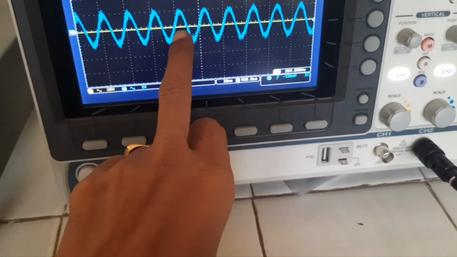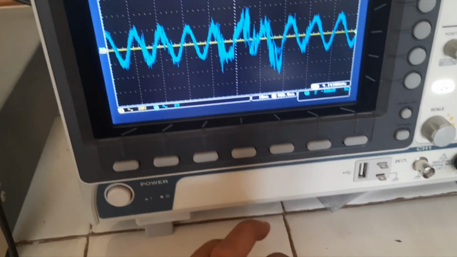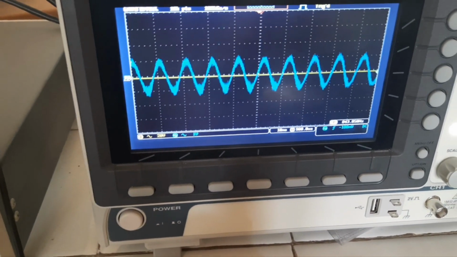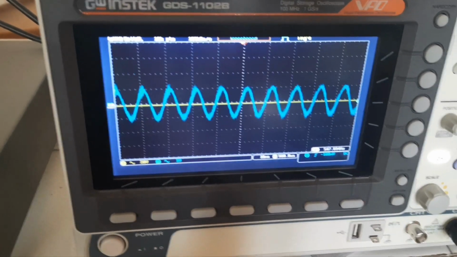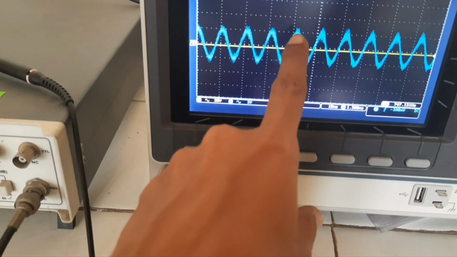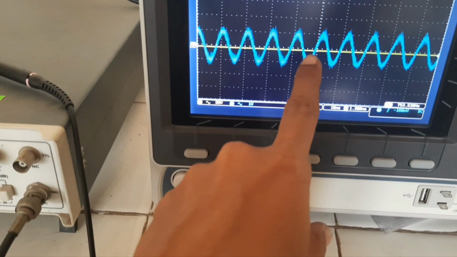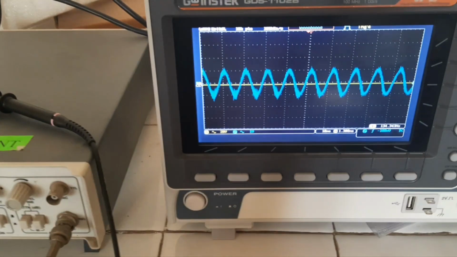If you measure the horizontal scale for one complete wave, then you can find out the frequency. The top is called the crest and the bottom is called the trough. For one complete wave, you should note down the time period.